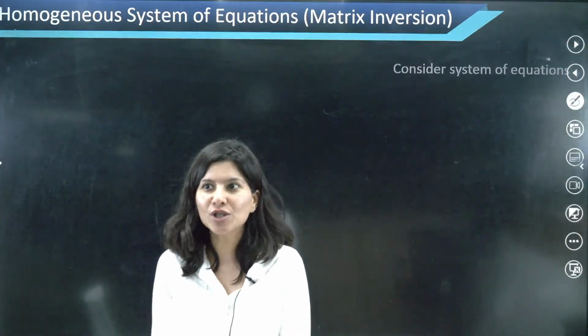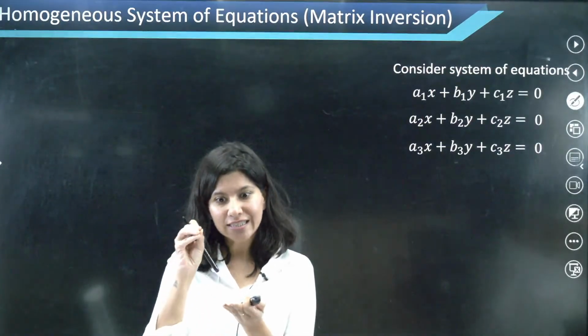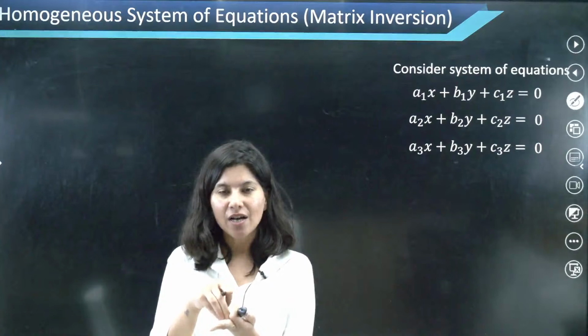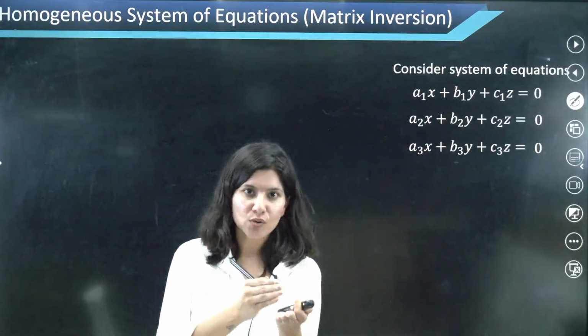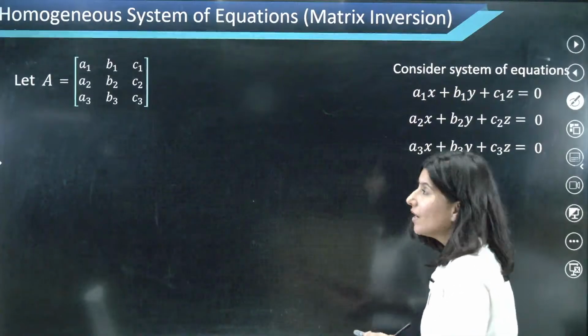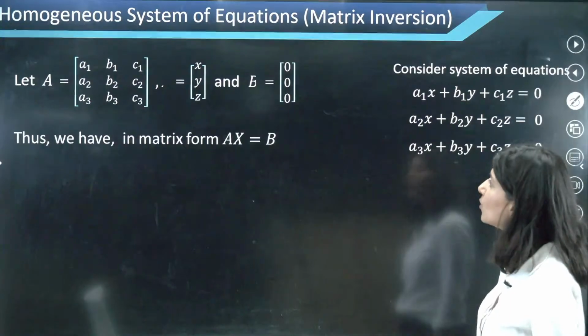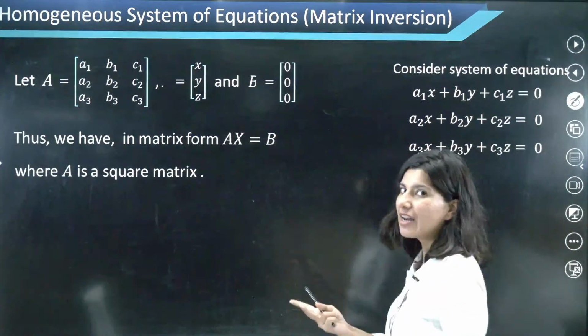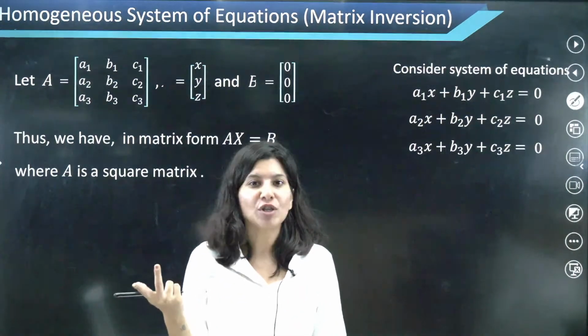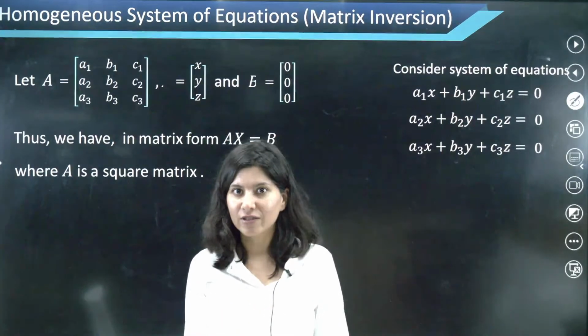So this was non-homogeneous. Now if you get a homogeneous system for the matrix method, because we are tackling the same question with two different methods, first Cramer's rule and now the matrix method. Whenever we have a homogeneous system, again we have only two options: unique, that is the trivial solution, or a non-trivial solution.